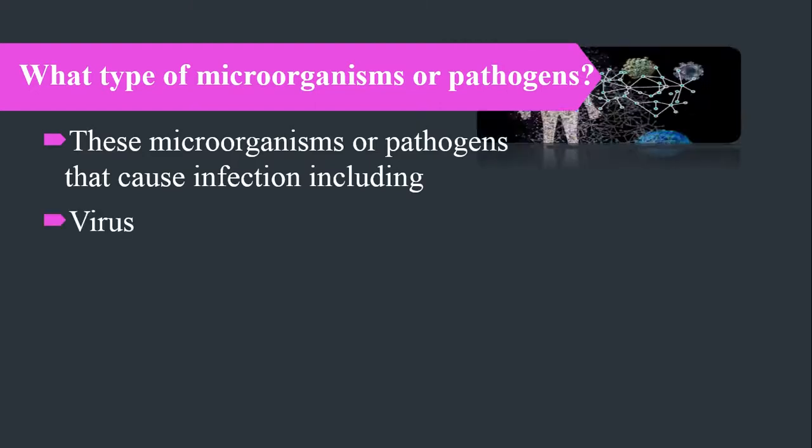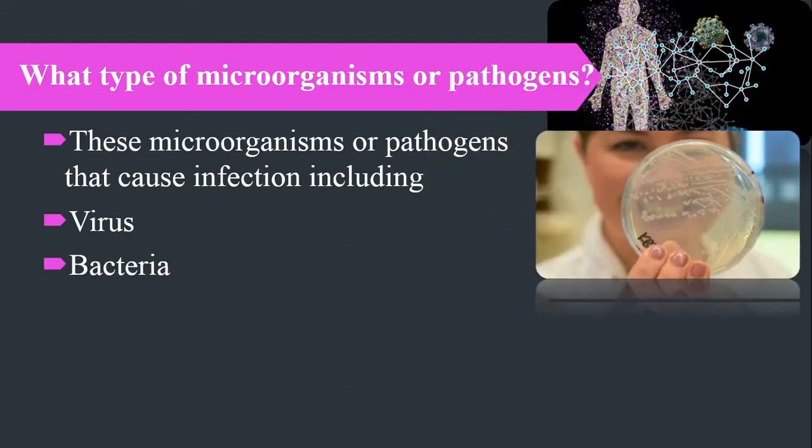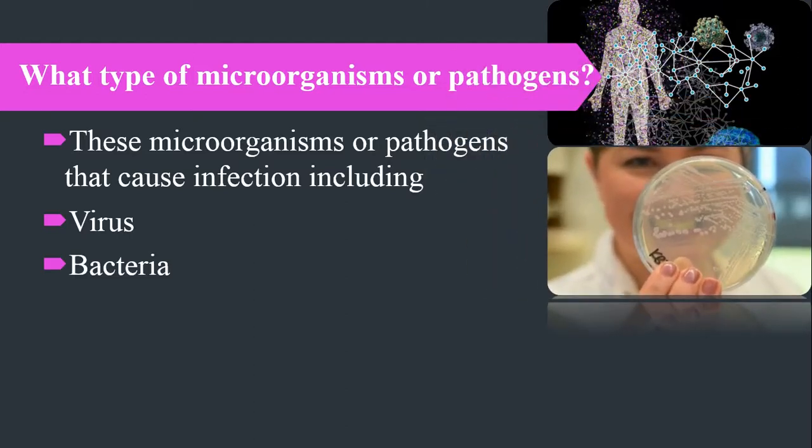These may be viruses, which are very familiar. We are very familiar with viruses that cause many diseases in human beings, and also in animals and plants. So these are the basic microorganisms. Second, other very famous infectious particles or pathogens are bacteria. These are all infectious particles or microorganisms that cause different types of disease.